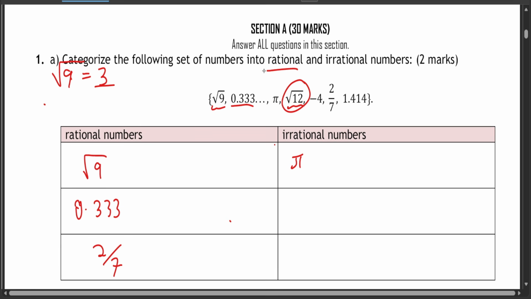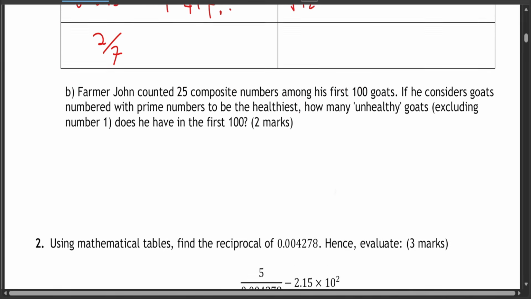What about root of 12? Root of 12 is an irrational number, because if you insert it inside your calculator, it's going to give you 3.464101615, so it doesn't have an end. -4 is also a rational number because it's a whole number, even if it's negative. So we're done with this, we remain with this. 1.414 is also a rational number because it has an end here. So let's go to question B.